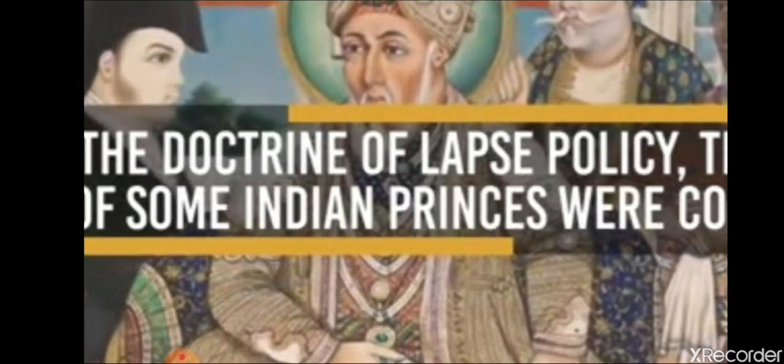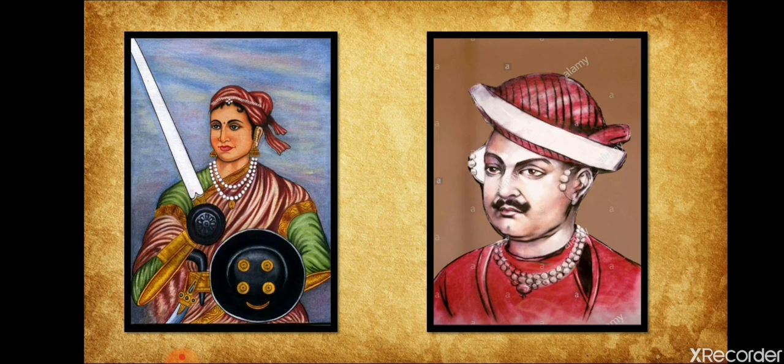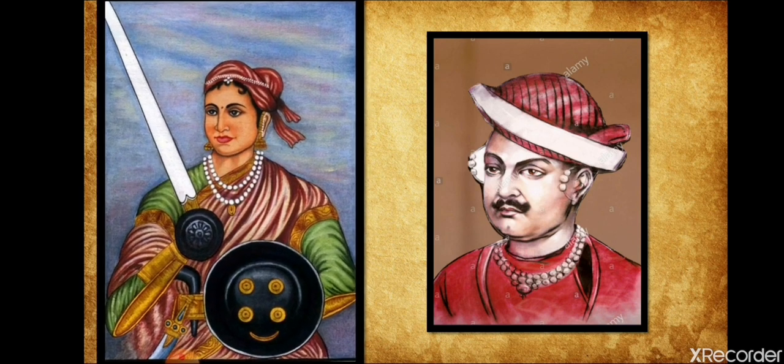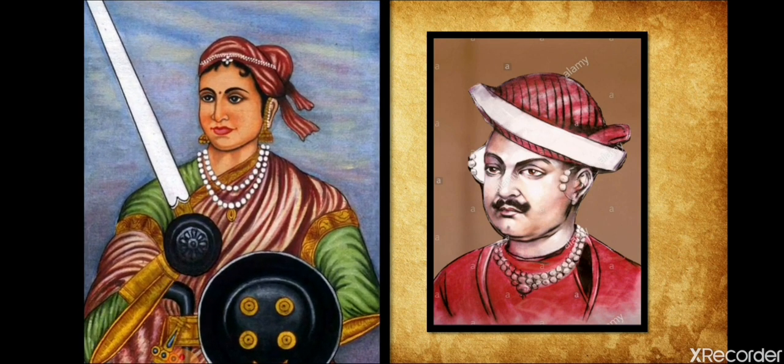Not only this much, as we know, the pension of Baji Rao's second son Nana Sahib was discontinued after his father's death. Not only this, Rani Lakshmi Bai of Jhansi was also deprived of her right to rule, in violation of the recognized Hindu law, as Rani Jhansi did not have her real son.